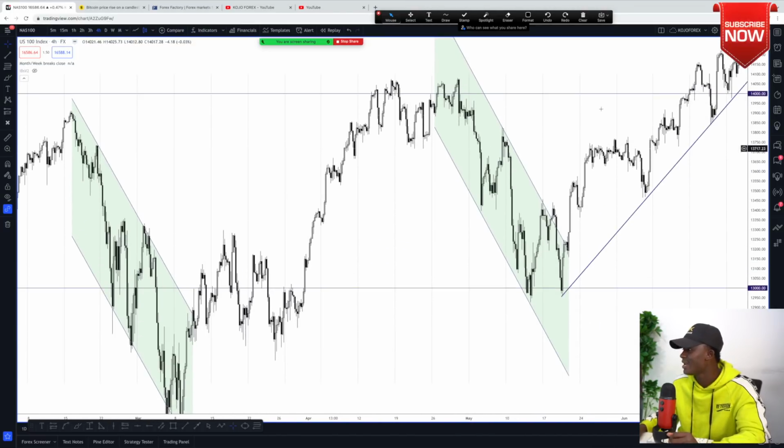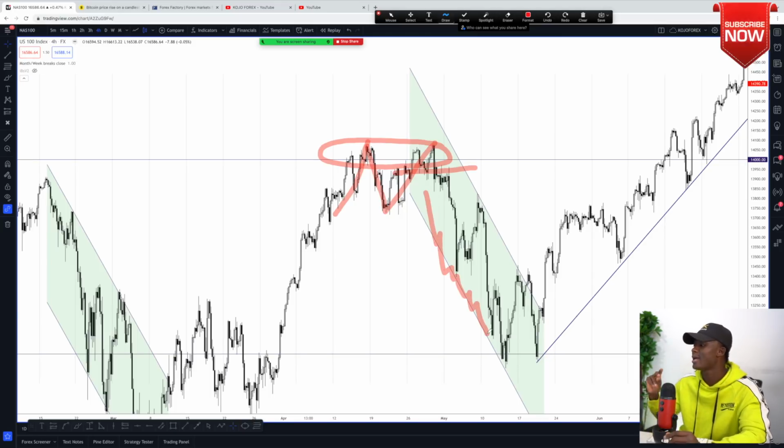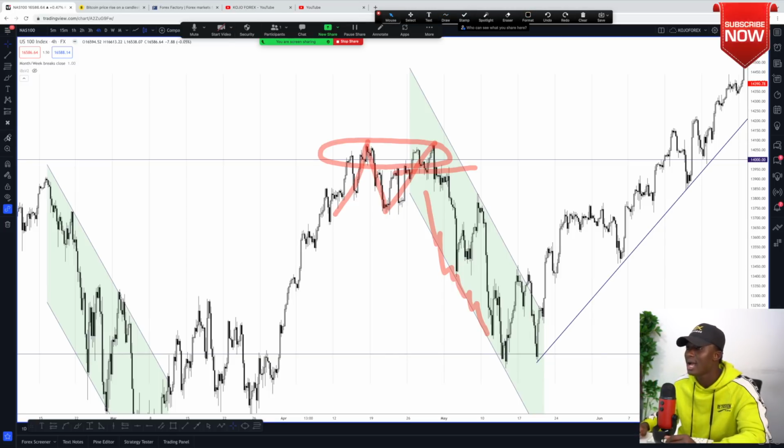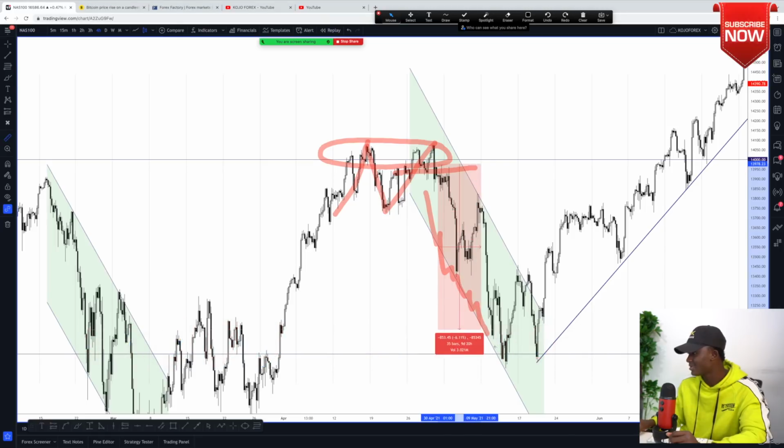Then I want to find an entry there. So, let's say it hit this point here, it drops, comes back into the region. I want to find an entry when I find my reversal patterns. And once I sell this here, you can trust that I'm holding this throughout until I find a pattern that signifies a trend change. And then holding this out basically means that I am going to be accumulating 100 pips from any entry point around this region and holding it throughout to this region.